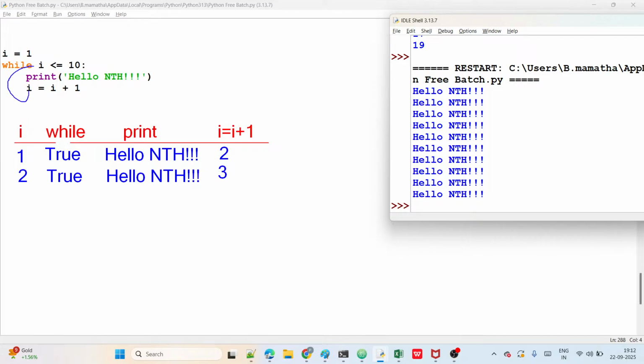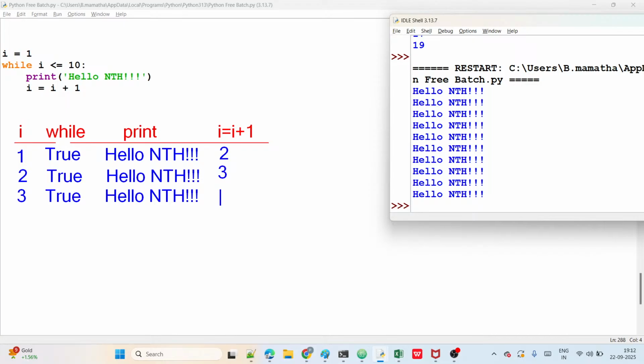I value is 3, guys. It's an iteration, right? So the next loop starts with what? I value 3. 3 less than or equal to 10, true or false? It is true. If it is true, print hello NTH. And then next, 3 plus 1 is 4.